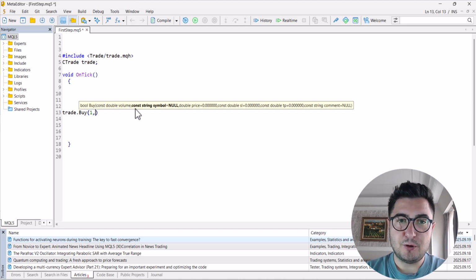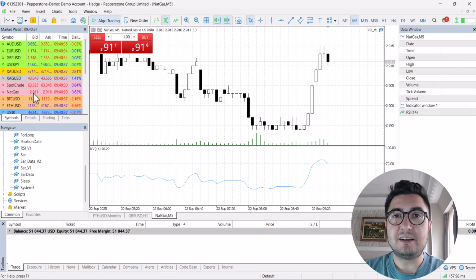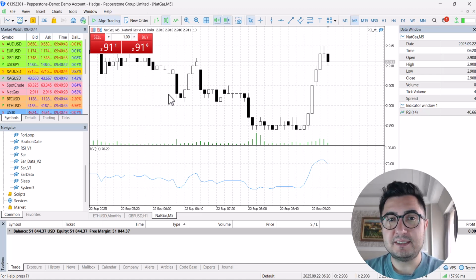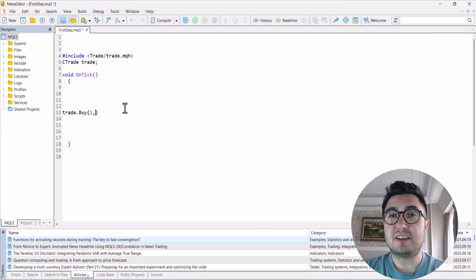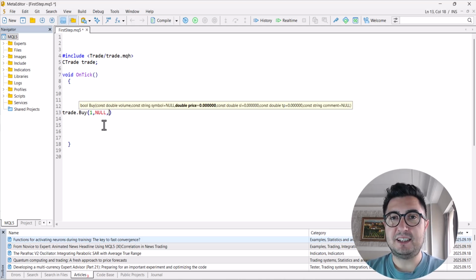When I put a comma, the second parameter is the symbol. On MetaTrader there are thousands of products that we can trade: gold, EURUSD, currency pairs, cryptocurrencies, and so on. Which one do I want to open a 1 lot buy position on? If I put NULL here, it means that if I run this expert advisor on gold, the system will open gold.